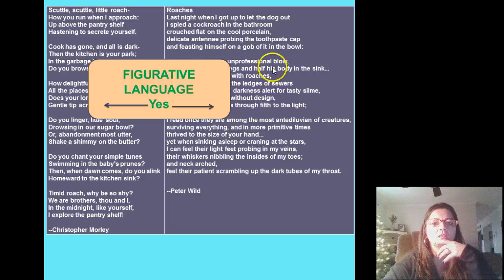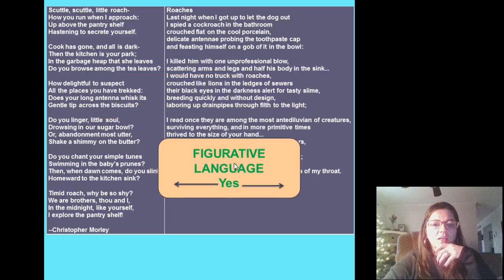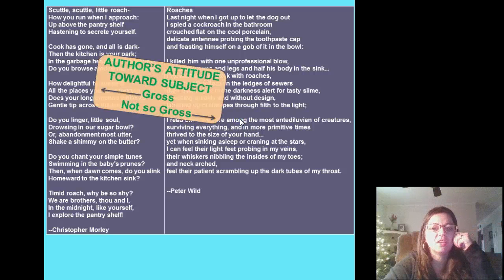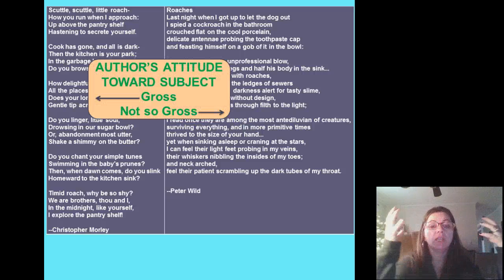Those are human characteristics. And when you look on this side, you're going to see they're crouched like lions in the ledges of sewers. Their black eyes in the darkness alert for tasty slime. That's imagery, and of course, like lions in the ledges of sewers is a simile. So we also have figurative language. Now let's just take a look at an easy one. Author's attitude towards the subject.